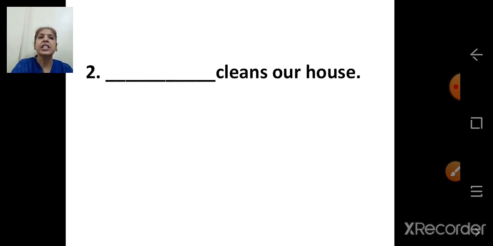Next, dash cleans our house. So the answer is, who cleans? Usually the maid. So we say the maid servant cleans our house. And what is missing here? Subject. Otherwise you can also write any other name of the person, like Tina cleans our house. So variety of answers you'll be getting. You write your answer of your own choice.